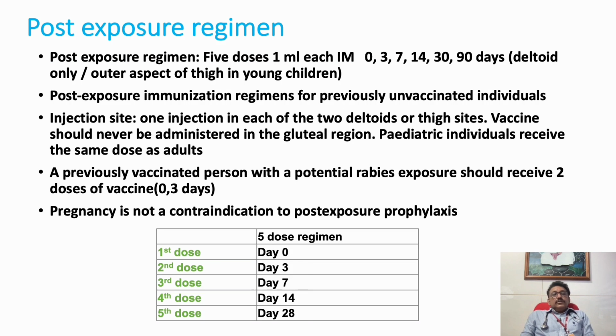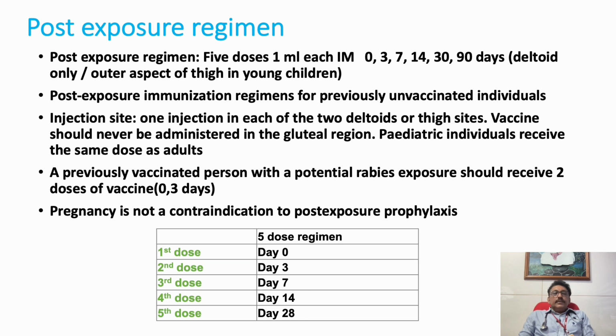Post-exposure prophylaxis should be taken by any patient who had a dog bite or cat bite, whatever it is. The doses are day 0, meaning the day of the office visit, then after 3 days, 7 days, 14 days, 30 days and 90 days. It should be given only in the deltoid, or the outer aspect of the thigh in young children.